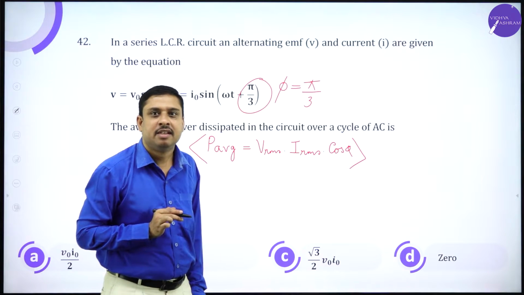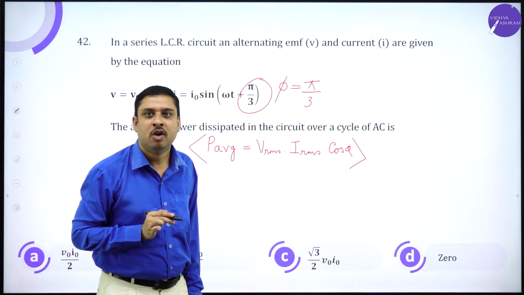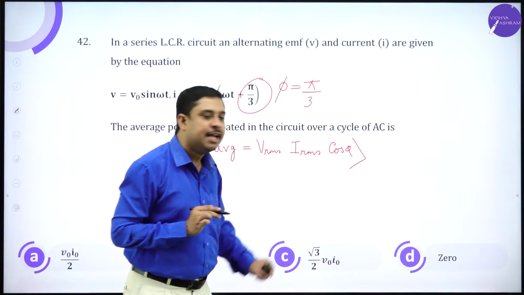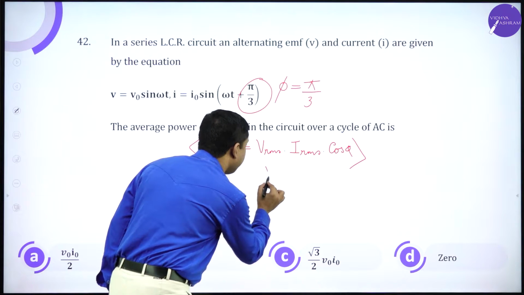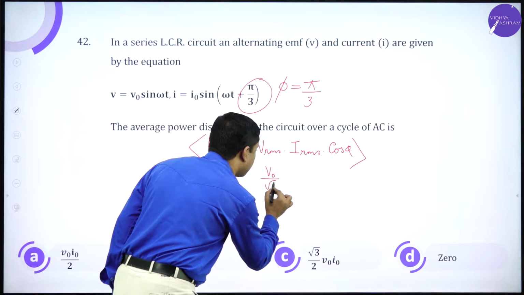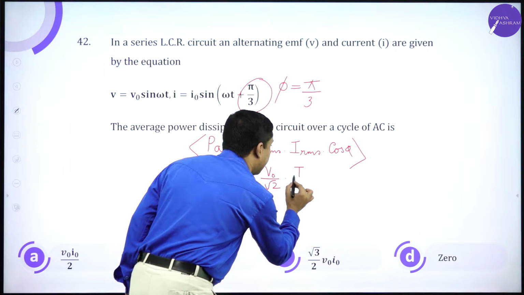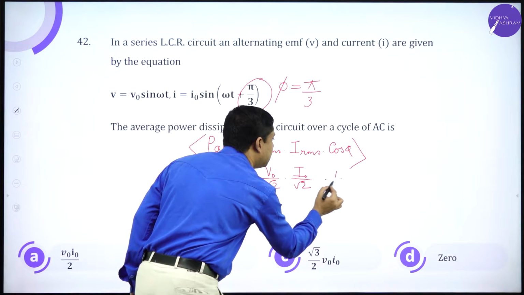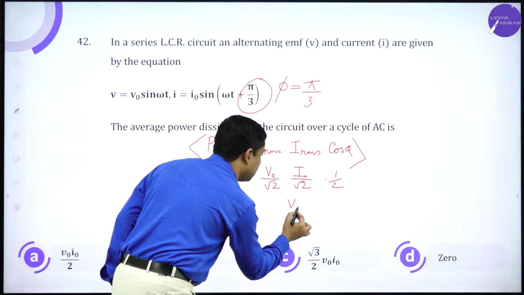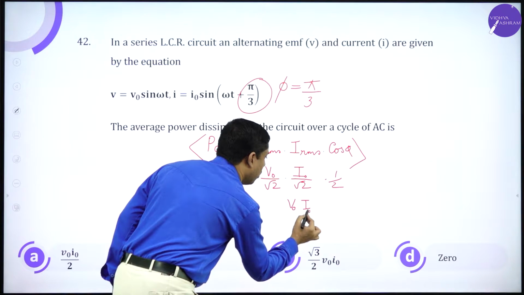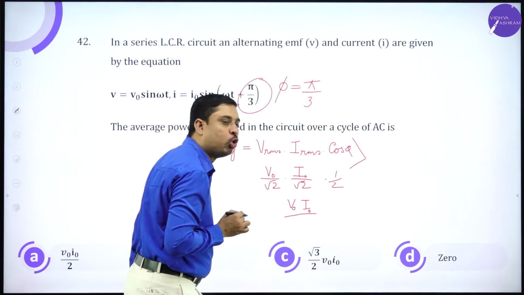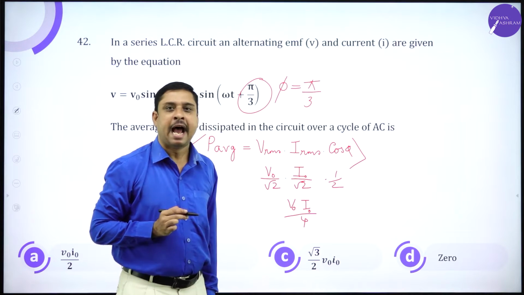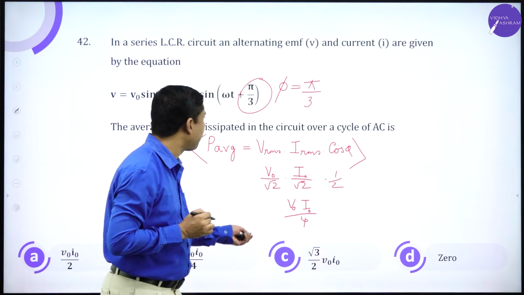Average power in an LCR circuit in one cycle is VRMS into IRMS into cos phi. VRMS is V naught by root 2. IRMS is I naught by root 2. Cos pi by 3 is half. Or this is V naught into I naught, root 2 into root 2, 2. 2 into 2 is 4. The answer is V naught I naught divided by 4.